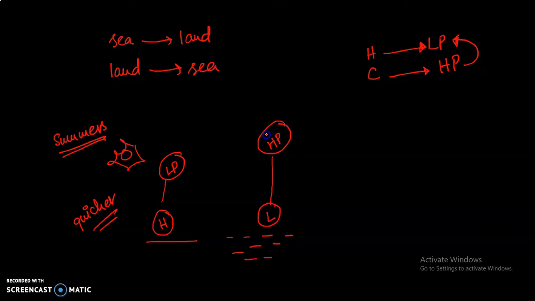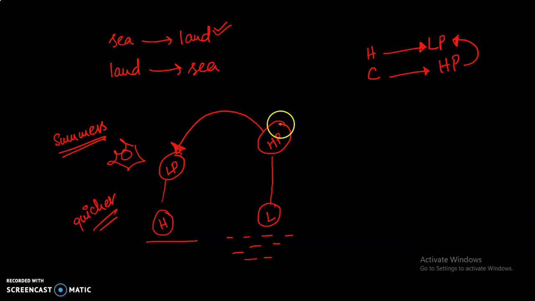So the movement of the wind in summer would be from sea to land, this one. It is that simple. Now the movement is from sea to land because the sea has a high pressure area, and on the other side, because of the high temperature, this is the one which has a low pressure area.